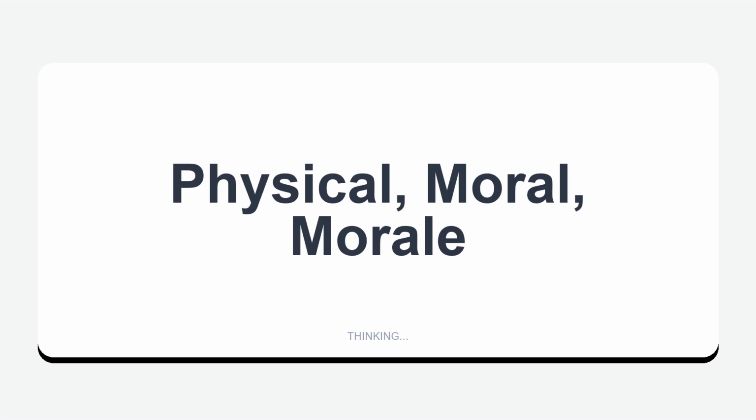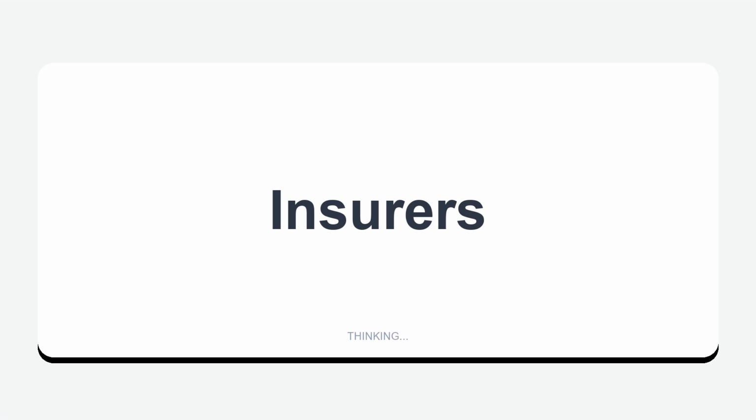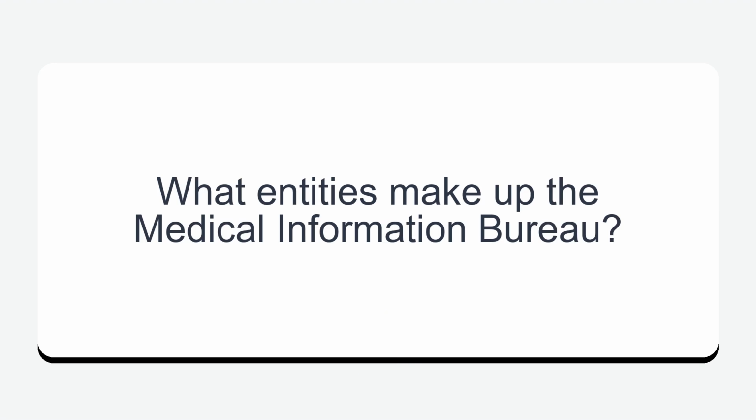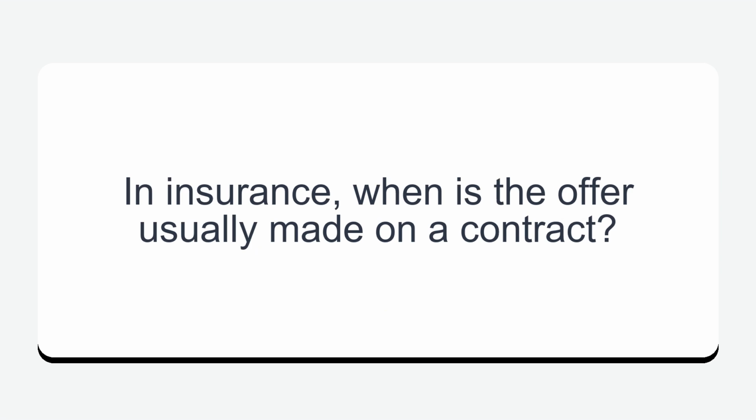Physical, moral, morale. What are the 3 types of hazards? Insurers. What entities make up the Medical Information Bureau? When the insurance application is submitted. In insurance, when is the offer usually made on a contract?